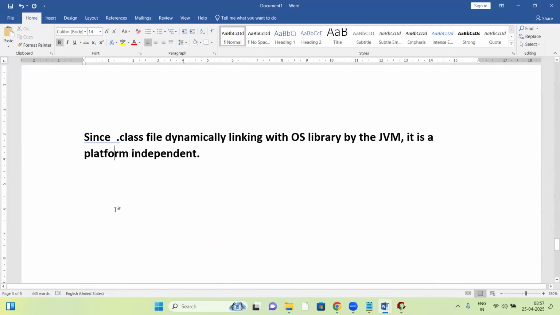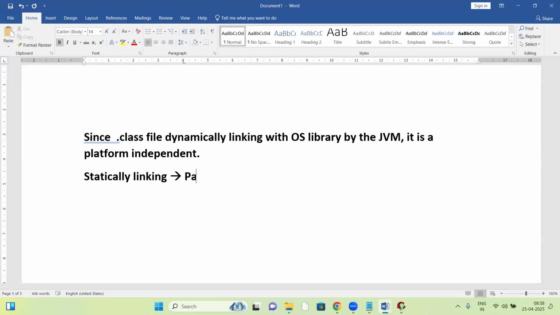Generally, an .exe file is statically linked. If it is statically linked, it is platform dependent.